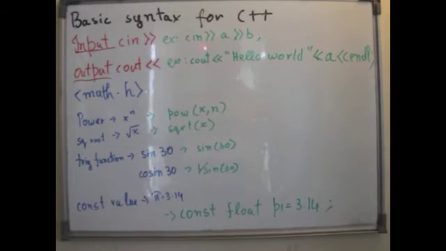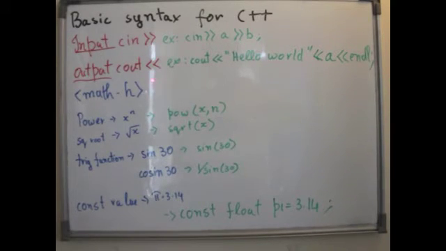So we write cin, extraction operator, a, extraction operator, b, and then semicolon. And guys, you have to write semicolon everywhere unless it's specified otherwise, and we'll come to that later. Basically, in this order, you're going to be putting in the value for a first and then the value for b.